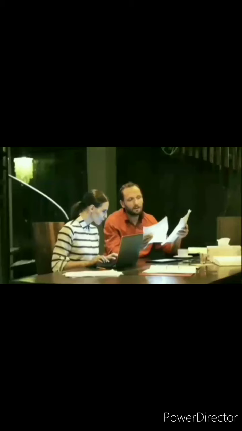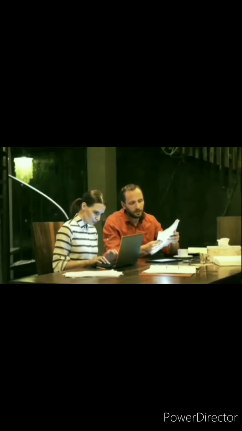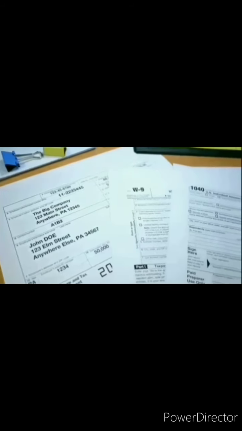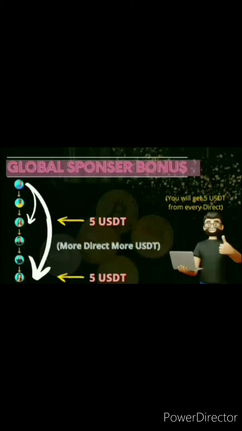So here first of all we are going to have a discussion about the first type of benefit, which is the global sponsor bonus. As is clear by the name itself, for the number of direct sponsors done by you, on each direct you will get 5 USDT as your global sponsor bonus. That simply means the more direct sponsors you do here, the more USDT you can earn from here as your global sponsor bonus.